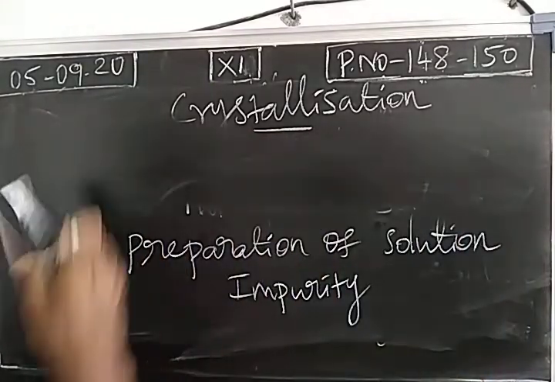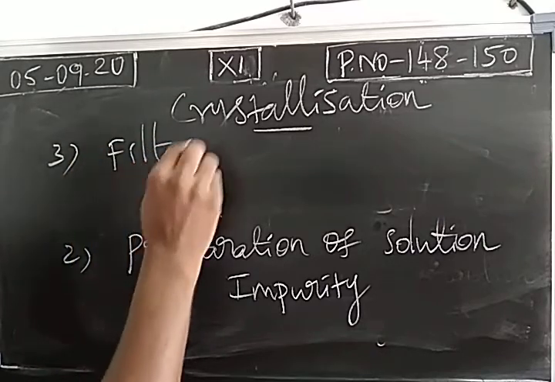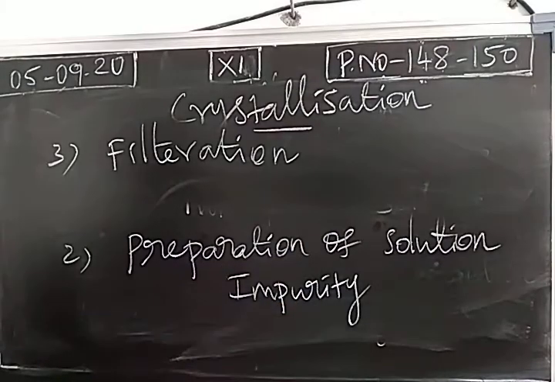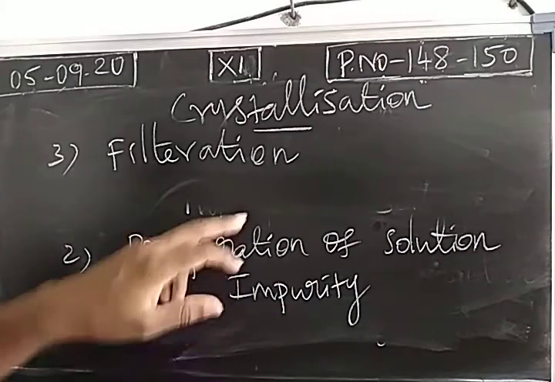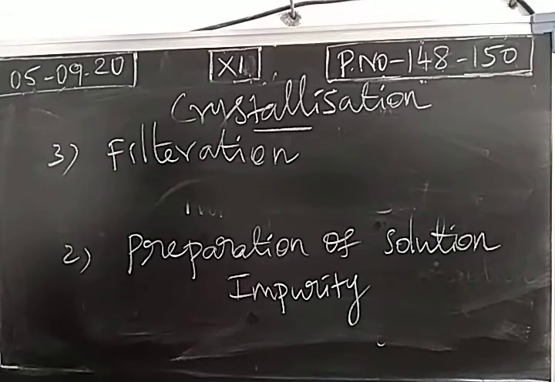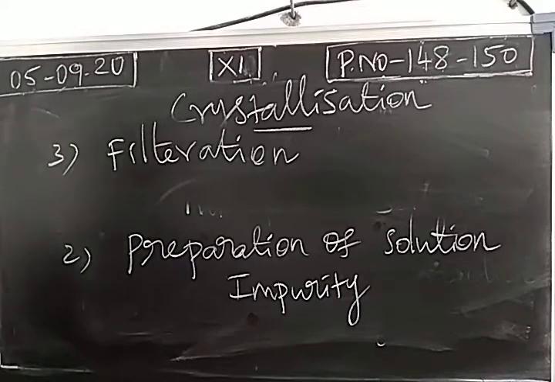So what is the third step? Third step is filtration. Filtration of hot solution. For the preparation of solution, sometimes we heat it. So the hot solution will be filtered because we have to remove this impurity. The impurity is settled at the bottom of the container, beaker or test tube. It should be removed, so we do filtration. In the filtration process, the impurity is present on the surface of the filter paper, and we get a clear solution. In filtration of a hot solution, we get a clear solution.